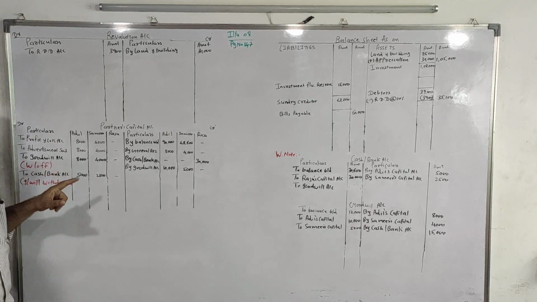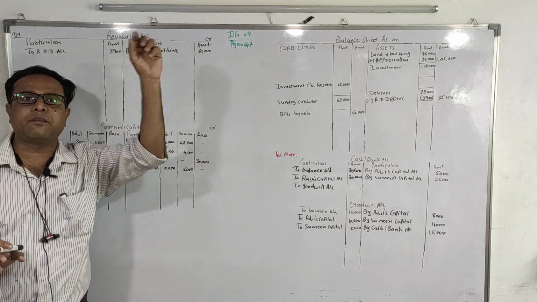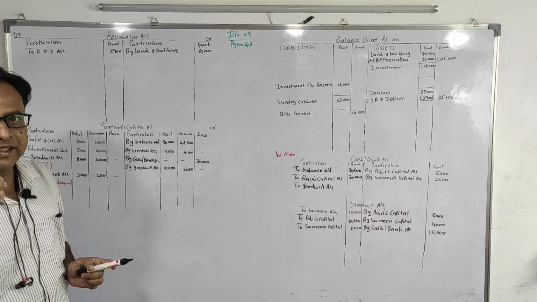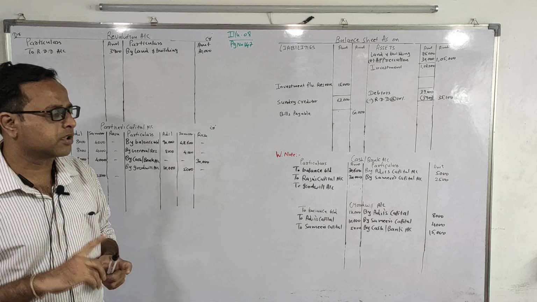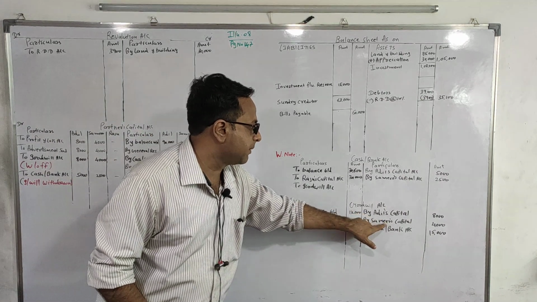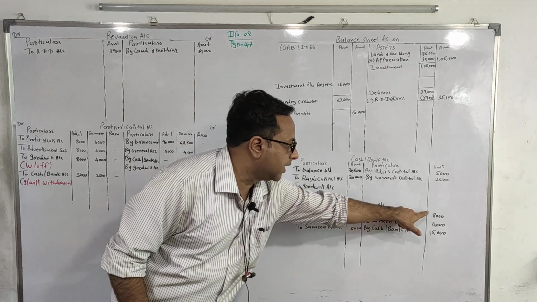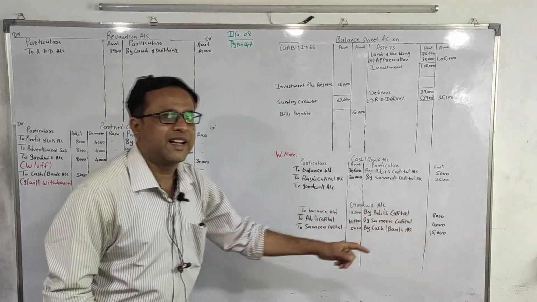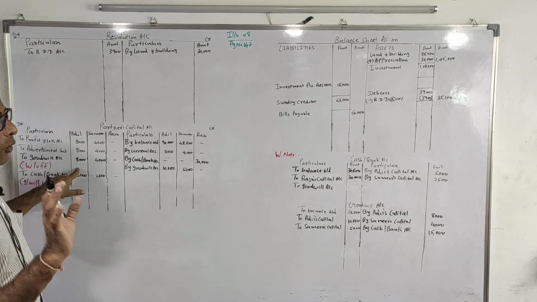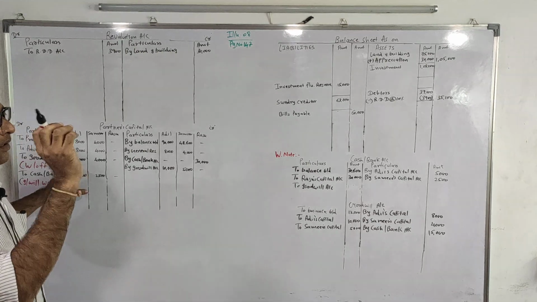So when goodwill is already appearing in the balance sheet and the new partner brings goodwill in cash, what will you do first? We will write off this 12,000 by Adil's capital and Samir's capital, distributed in their old ratio, and the second effect will be over here. So by doing this you have made goodwill 0.